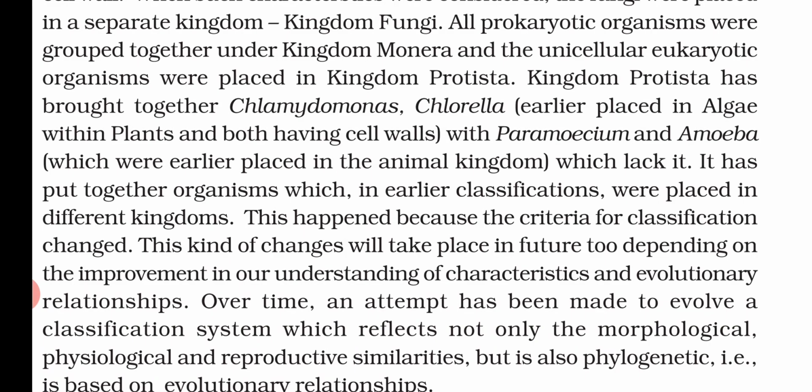When we observe different types of characteristics and evolutionary relationships, the criteria of classification will also improve or change. Over time, attempts have been made to evolve a classification system which reflects not only morphological, physiological and reproductive similarities, but is also phylogenetic, that is, based on evolutionary relationship. That means we concentrate on the evolutionary relationship also. So that is why the classification system will also change in the future.